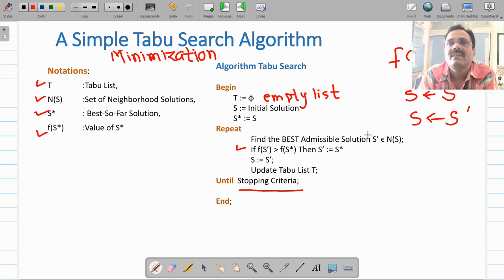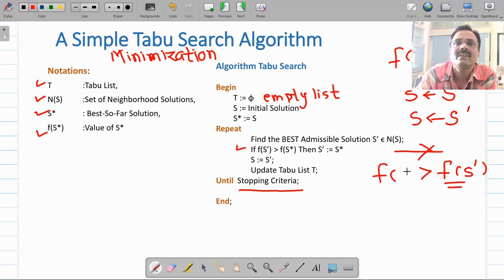Again, your S dash is the current based node. Find out its successors. If you find another possibility out here, this f of S dash is a better node. That means the value of f of S dash is less than the value of f of S star.